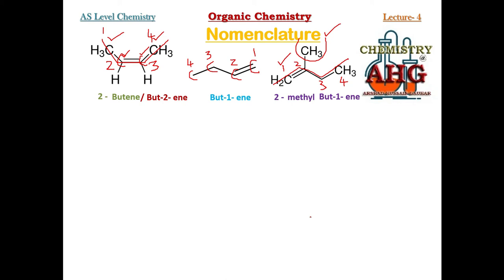This is a branched carbon and these are double bonded carbon. Which carbon must be given preference? The carbon having the double covalent bond. So that is why the double bond is at position number 1 and the branch is at position number 2: 2-methylbut-1-ene. Okay, look at the next example.